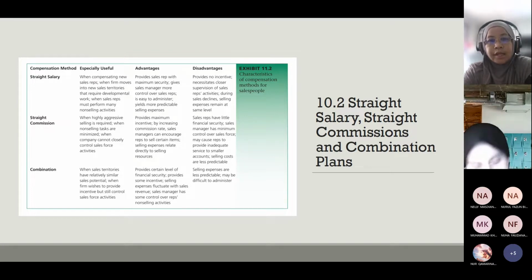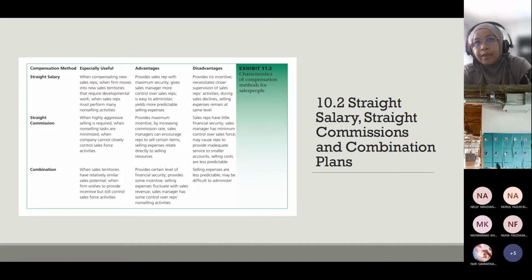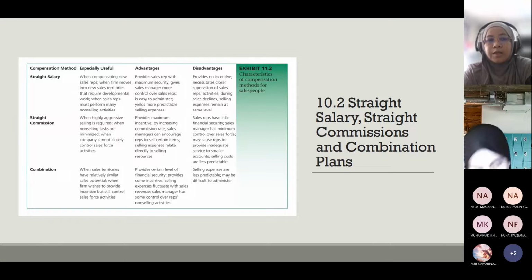Okay, because once you start a new business, you cannot get the money immediately. Sometimes it may take like 3 months. After that, only then will you get your first sale. So during that time, the majority of companies will practice straight salary. And the advantage is that it provides sales reps with maximum security, gives sales managers more control over sales reps, and is easy to administer, yielding more predictable selling expenses.